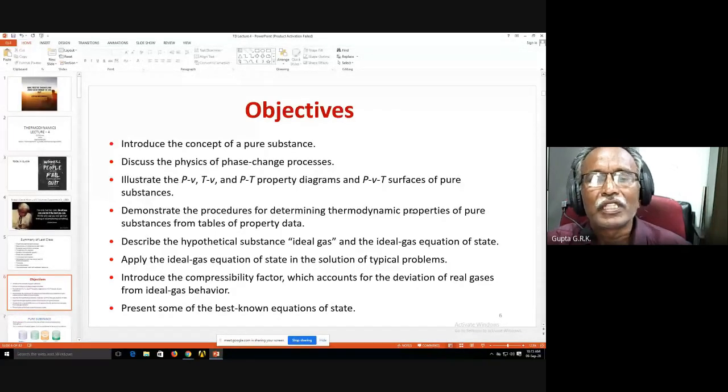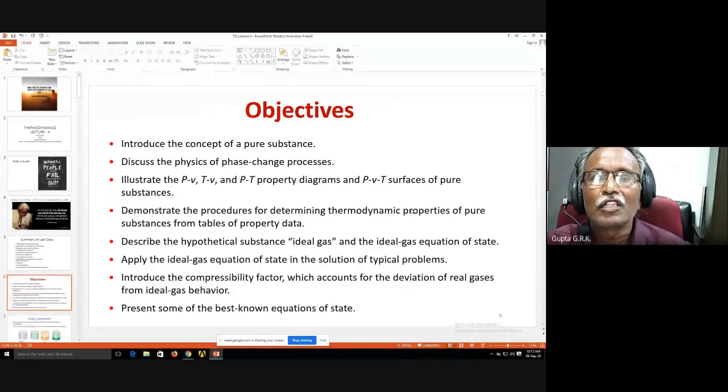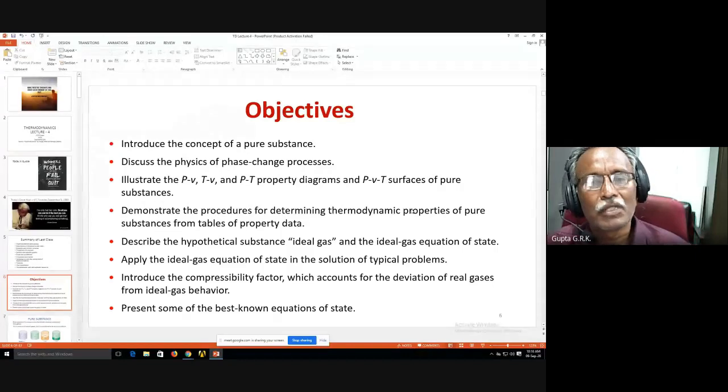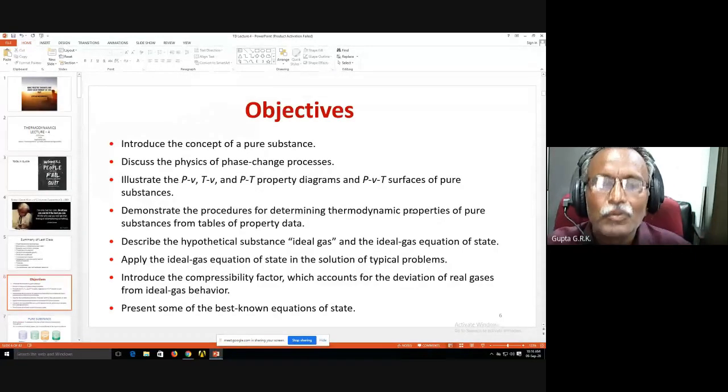And for real gases, what is the compressibility factor, which accounts for the deviation of real gases from ideal gas behavior, and we present some of the best known equations of state. This is the objective of the present chapter. This is the third chapter from Cengel and Boles, and the second chapter from Borgnakke thermodynamics. Any questions? We'll start otherwise.